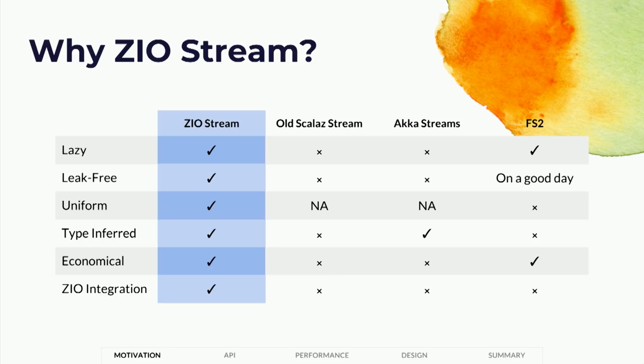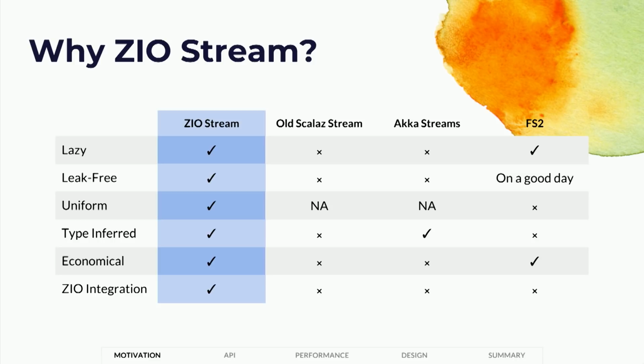In particular, you can make something that's aggressively lazy, that does the minimum amount of computation using a pull-based architecture. You can make it so it's 100% leak-free, so you cannot leak resources under any circumstances. And the user doesn't even have to think about that. Automatic resource handling and earliest termination, so things will be closed at the earliest moment possible. You can also create a uniform design that leverages features of the underlying effect types. So today's modern effect types, they have features like interruption. And in ZIO, you get interruption for free. And it's instantaneous. You can interrupt any process that's running. You interrupt it, and it cleans up all its resources. And you get resource safety.